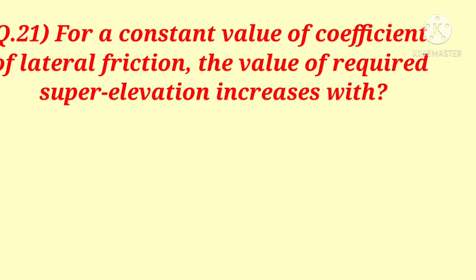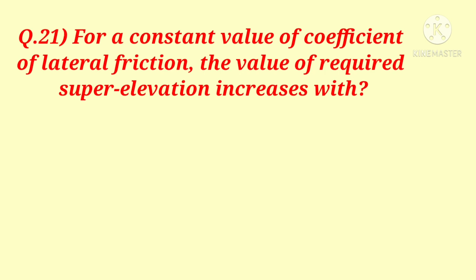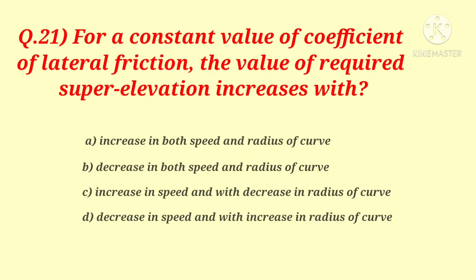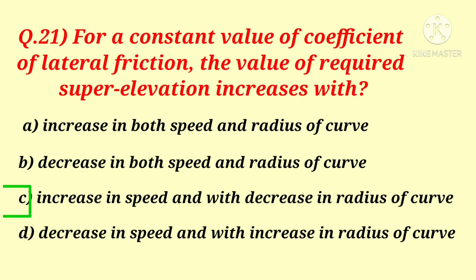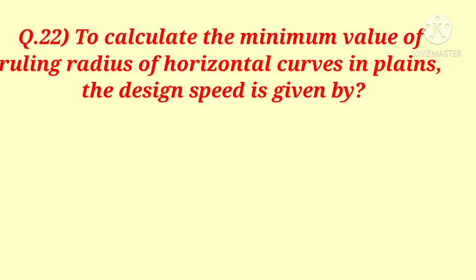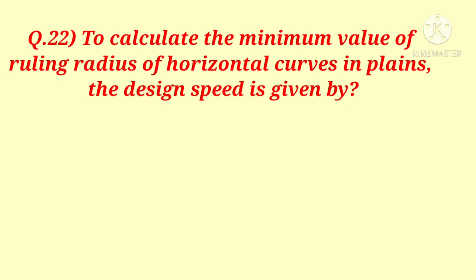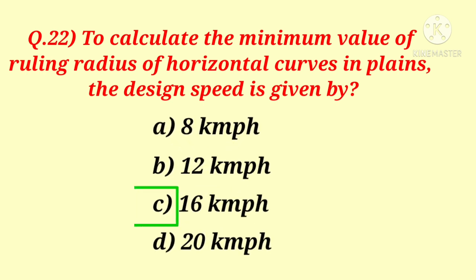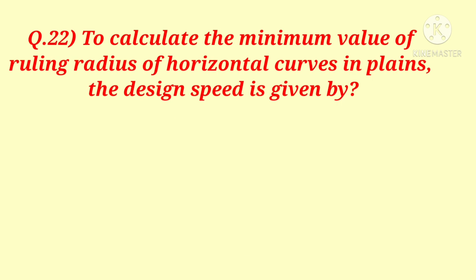Question number 21. For a constant value of coefficient of lateral friction, the value of required super elevation increases with. Following are the options, and correct option is C, increase in speed and decrease in radius of curve. Question number 22. To calculate the minimum value of ruling radius of horizontal curve in plains, the design speed is given by. Following are the options, and option C is the correct answer, 16 km per hour.